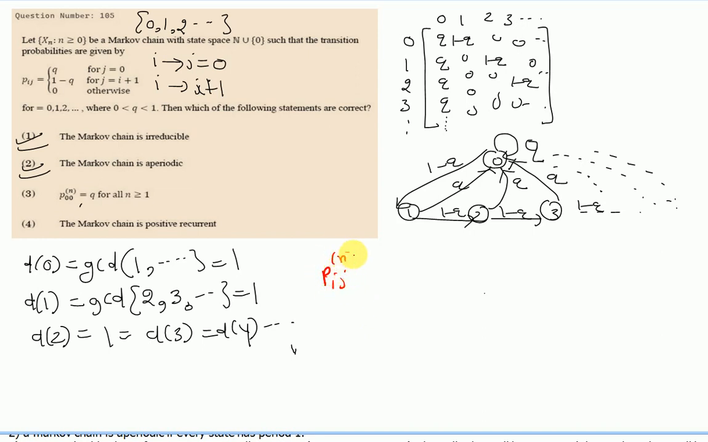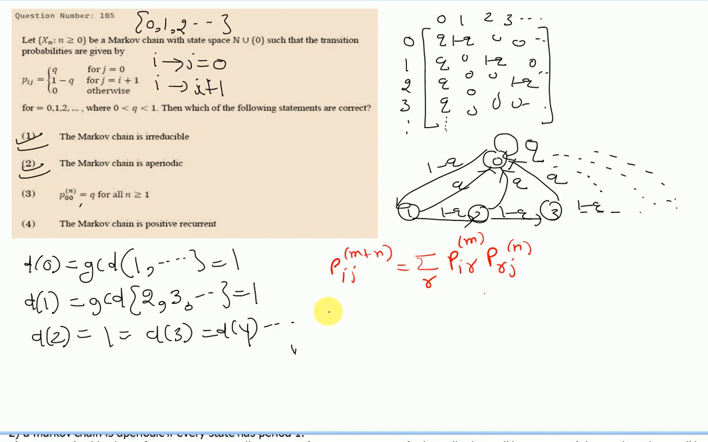Pij(m+n) equals the summation over r of Pir(m) and Prj(n). So using this Chapman-Kolmogorov equation, we can easily prove that P00(n) equals Q. Then how will we prove it?